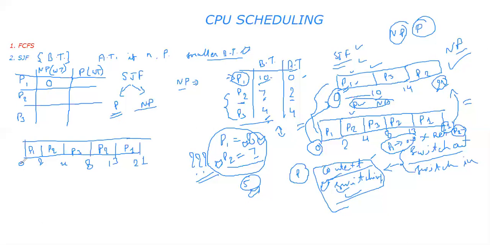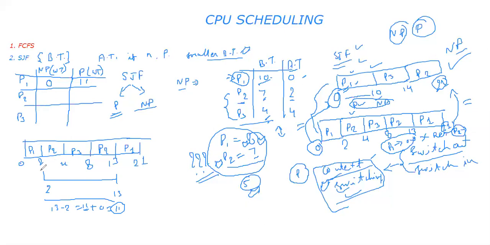Although it gets started at 0, from 2 to 13 this process has waited for getting a chance for execution. So 13 minus 2, that is 11 units of time that the P1 process has waited, and at the start, since it arrived at 0 and immediately got a chance, plus 0. That is a total of 11 units of time waited by the P1 process.